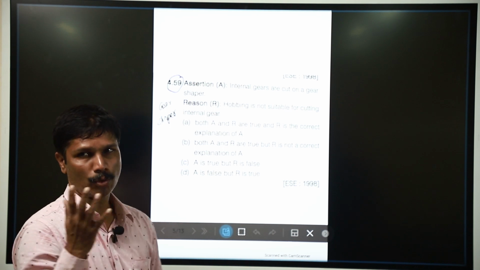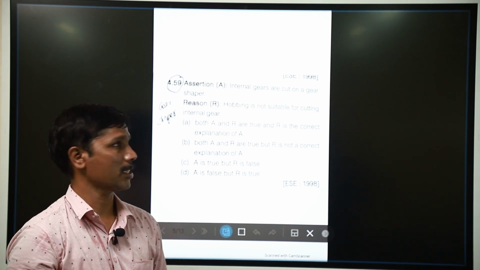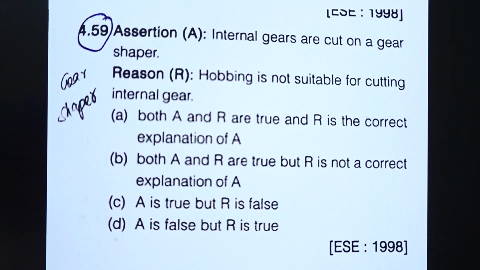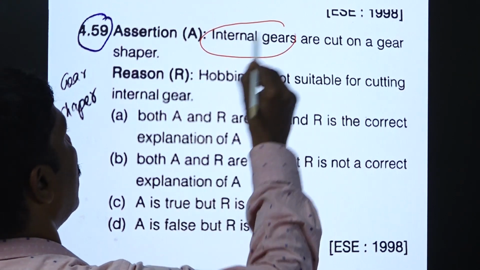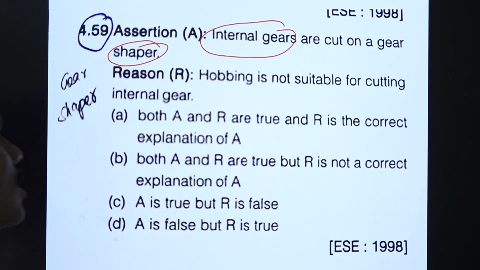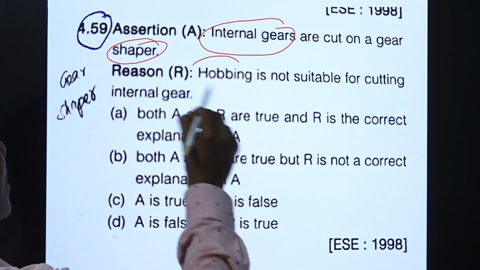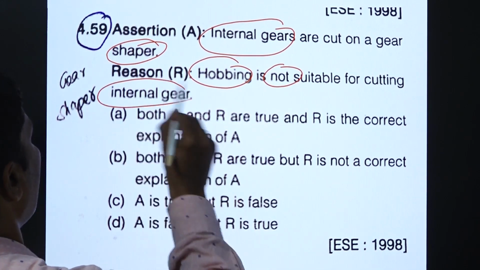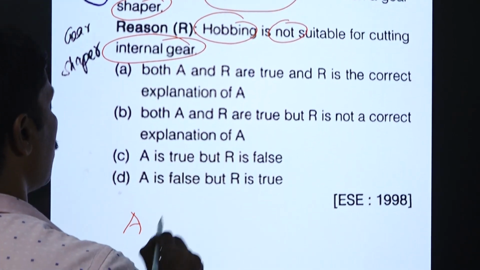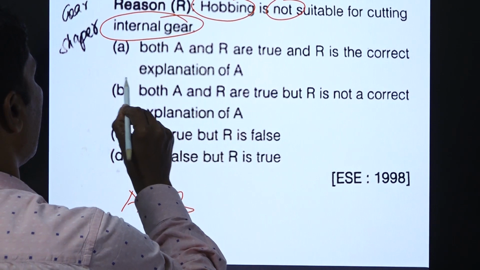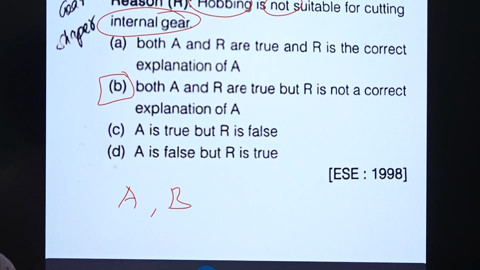Now we are having two different gear cutting statements. The first statement says that internal gears are cut on the gear shaper. Yes, it is true. Internal gears means it is shaper. Hobbing is not suitable for cutting internal gears. Yes, that is also true. So statement A is true, statement B is also true, but both are not interrelated. So option B.